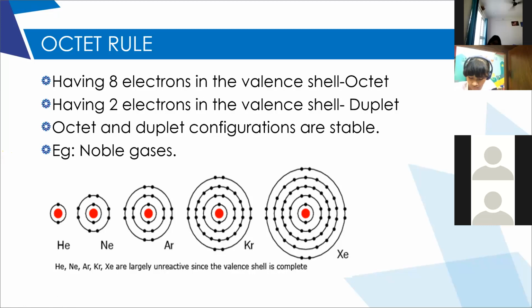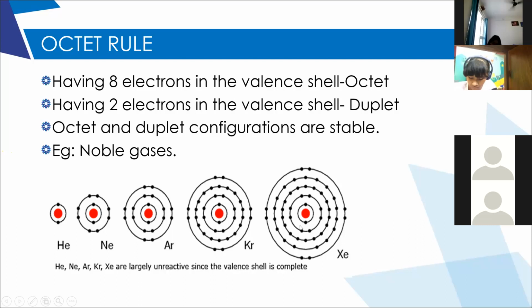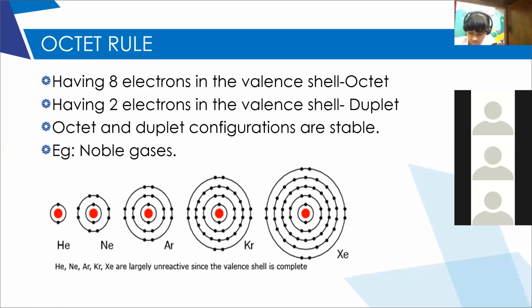Ma'am, radon is also stable, no? Yes, it is a radioactive element, but one atom of radon is stable. Now you have to understand this stability concept. If an atom has octet configuration, then only the atom will be stable. If there are more than 8 electrons or less than 8 electrons, the atom is unstable.